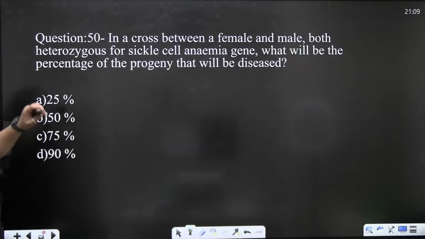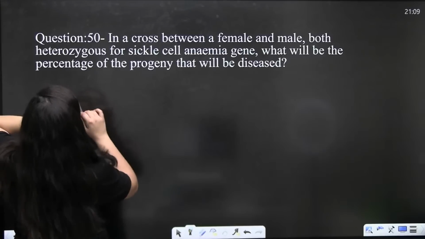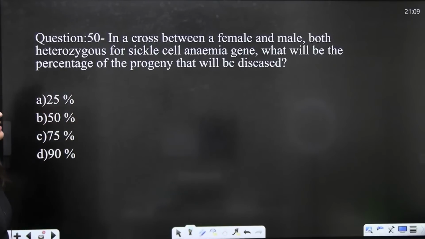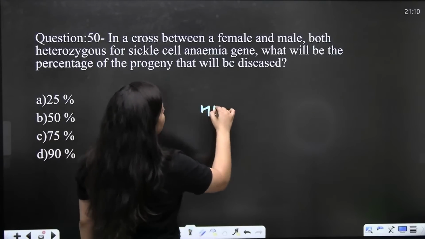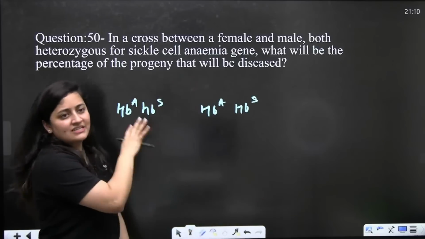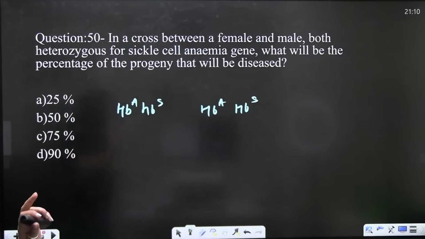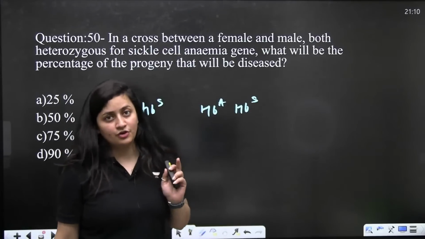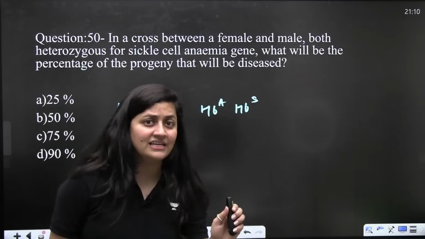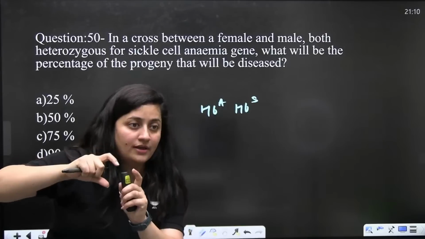Okay. So, in a cross between a male and a female, both heterozygous for sickle cell anemia gene, what will be the percentage of the progeny that will be diseased? Both are heterozygous. So, whatever is given in the question, firstly note down that. The same thing you need to do in the physics numerical, the same thing you need to do in the chemistry numerical. Whatever is given in the question, kindly write it down and then find out. Then read the statement properly, what are they asking actually.